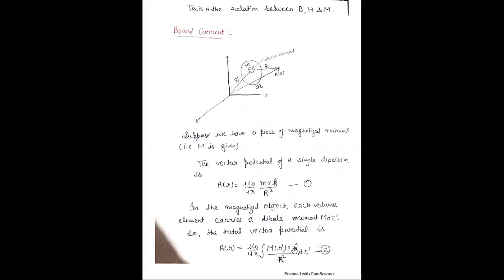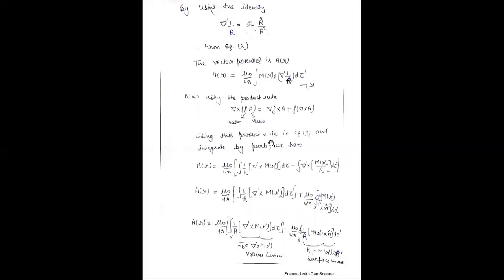By using the identity del prime of 1 upon R is equal to R unit vector upon R square, replace this quantity in equation 1 and equation 2 by del dash 1 by R. Therefore, the resulting equation is A equal to mu naught upon 4 pi, integral of M(R dash) cross del dash 1 by R, d tau dash.